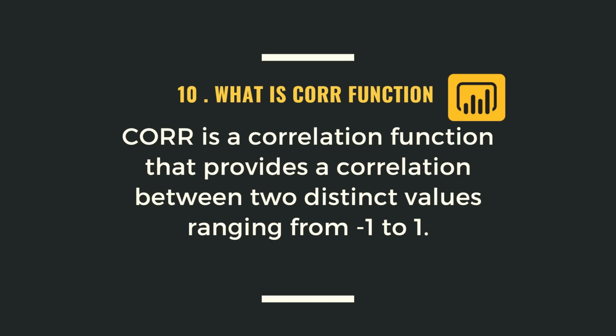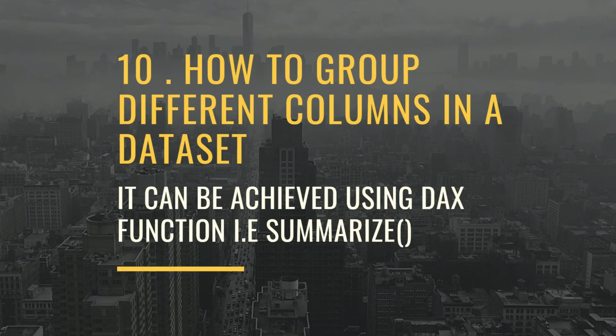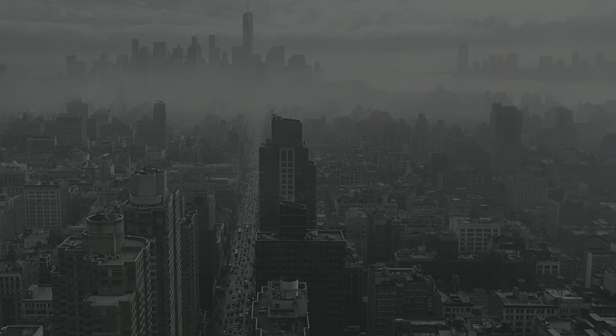Alright, then the next question is how to group different columns in a dataset in Power BI. It can be achieved using a DAX function, that is the SUMMARIZE function, right? So SUMMARIZE is a DAX function with the help of which we can group different columns in a dataset in Power BI. Okay, so let's move to the next question.